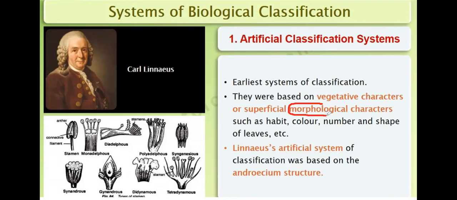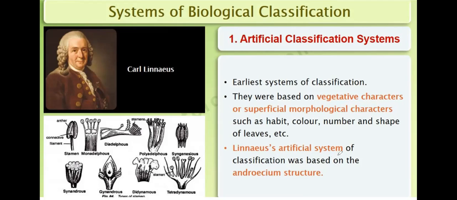The branch of botany under which we study the external appearance of a plant is called morphology. These morphological characters may be such as habit, whether they are aquatic or amphibious, the color, number, and shapes of leaves, and many other things considered as vegetative characters.